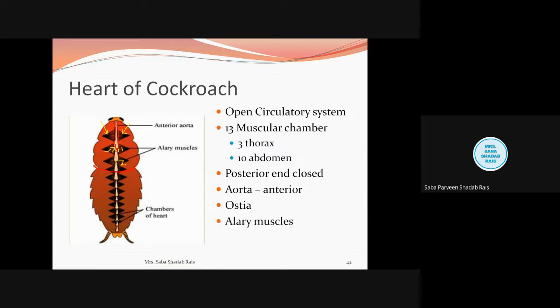Now see, this septum or these alary muscles are attached by the terga, which is present to the tergum. Tergum is the lateral side of the cockroach.